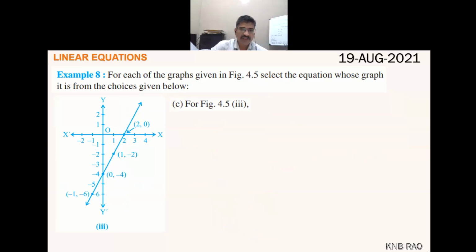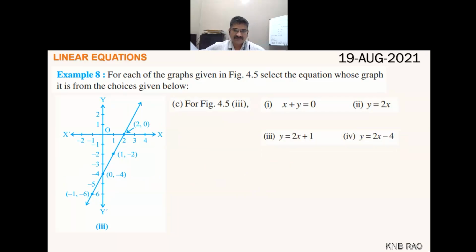Yes. Moving on to the next question. Now tell me. Fourth one, sir. Substitute the points. You know the points (0, 1), (1, minus 2), (0, minus 4), (minus 1). You substitute the points and identify. You know what to do. Out of these four options, which one is correct? You choose. You know that.